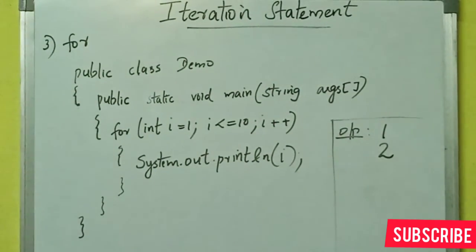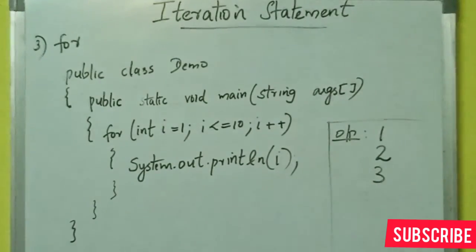Again, the value of i is updated by using the update statement. So 2 plus 1 equals 3. So 3 is less than or equal to 10, and the current value of i, which is 3, is also displayed on the screen. So the next output will be 3. Similarly, the value of i gets incremented to 4, 5, 6, 7, 8, 9. So these all values are less than 10, so these all values are displayed on the screen.